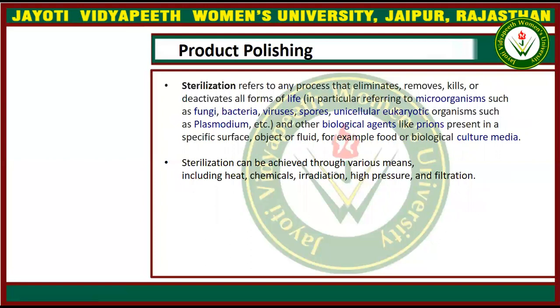Some products which cannot be autoclaved can be sterilized by filtration, because a very thin filter can remove bacteria, as its pore size is very small and the bacteria and viruses are larger, so they can be filtered through the membrane filtration process. This is the sterilization process which is required for removal of microorganisms, and we perform it to increase the age of the product.